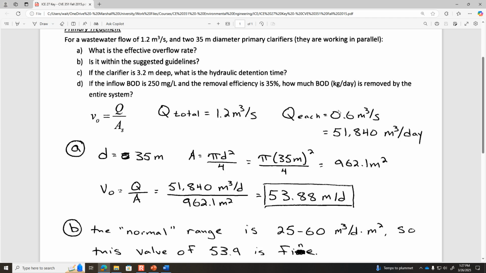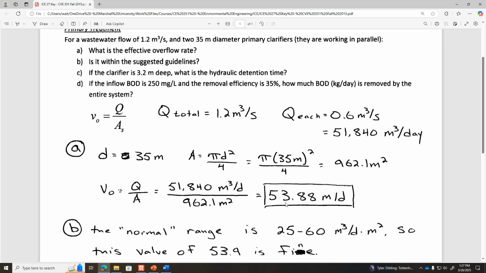If we multiply by 86,400 seconds per day, then we get that. And we need to know the area of the clarifier, because the loading rate is just the flow rate over the surface area of the clarifier. So 53.88 meters per day, and that puts us towards the high end of the normal range, but not out of the ordinary, between 25 to 60 cubic meters per day per meter squared.